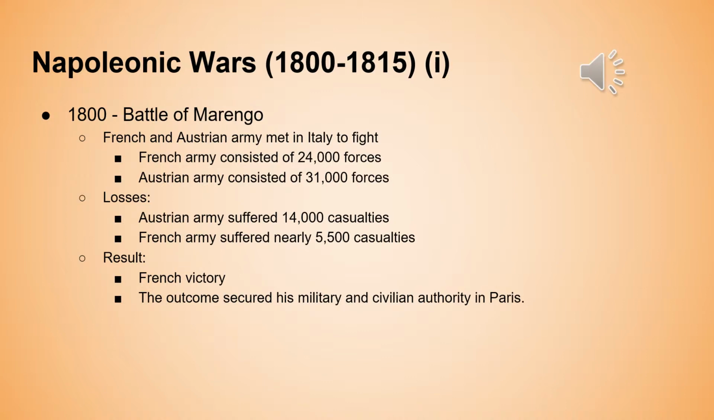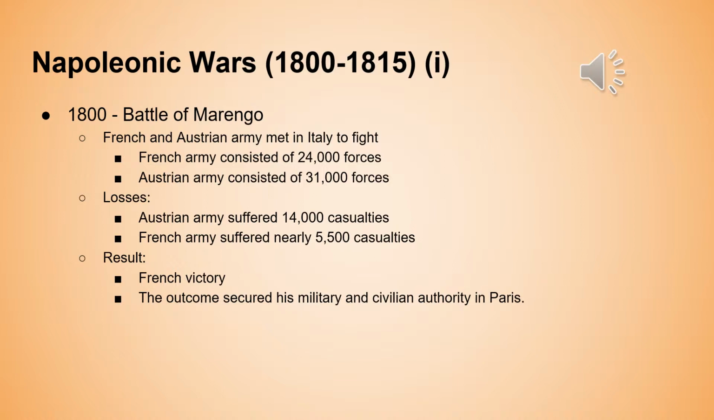So Napoleon as consul, he decided to wage many wars against the many countries in Europe from the course of 1800 to 1815. And these wars are identified as the Napoleonic Wars. And it started with the Battle of Marengo in 1800. So in this battle, the French and Austrian army met in Italy to fight. The French army consisted of 24,000 forces, and the Austrian army consisted of 31,000 forces. So the French army, as we see, was outnumbered by 7,000 men.